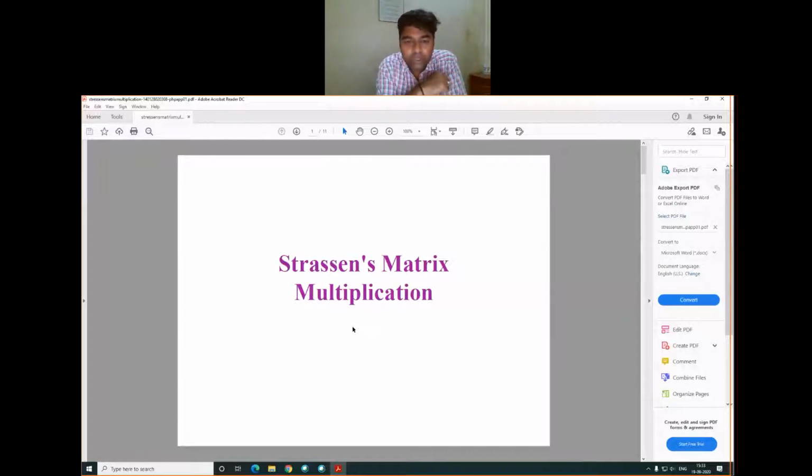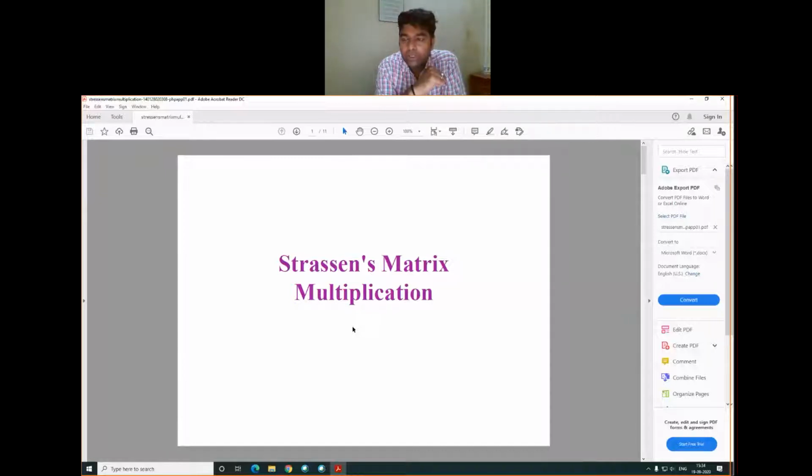Strassen. Okay, and matrix multiplication, I think you all have implemented in second year, and I think in the data structure lab or the C programming lab, in these two or three labs, you have implemented matrix multiplication. As we know we all are from a mathematical background, so we know very well how matrices are multiplied using the row and column method.